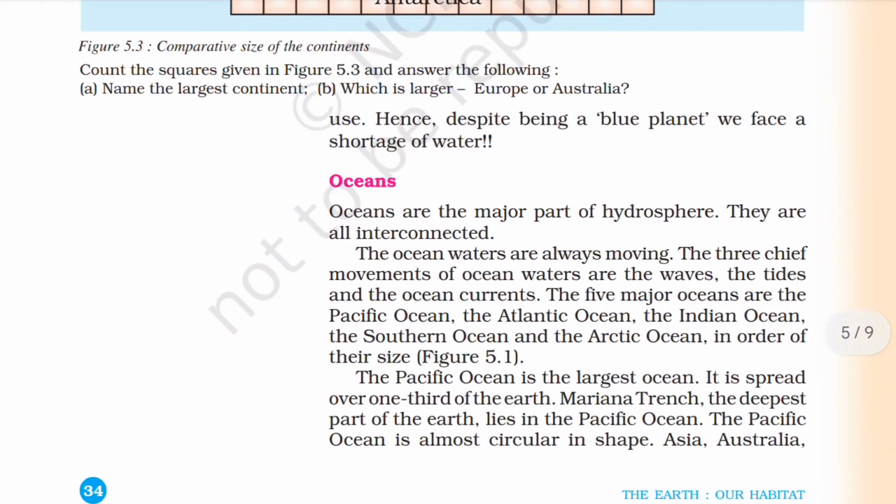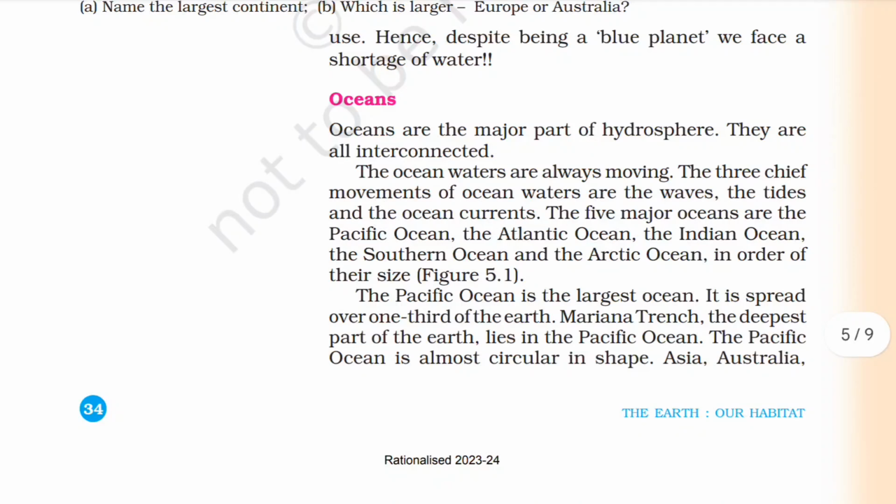Human use. Hence, despite being a blue planet, we face a shortage of water. Oceans are the major part of the hydrosphere. They are all interconnected. Ocean waters are always moving. The three chief movements of ocean waters are waves, tides, and ocean currents.